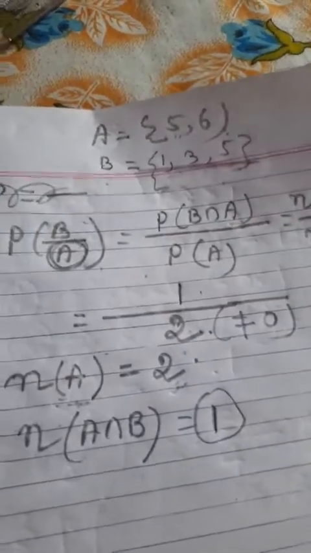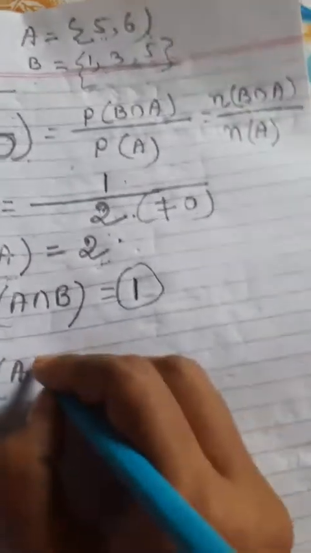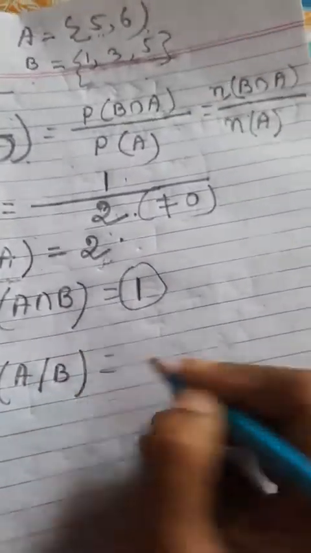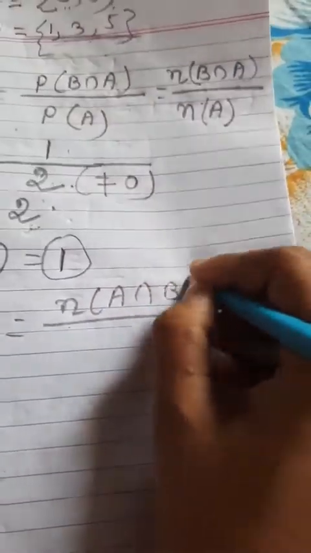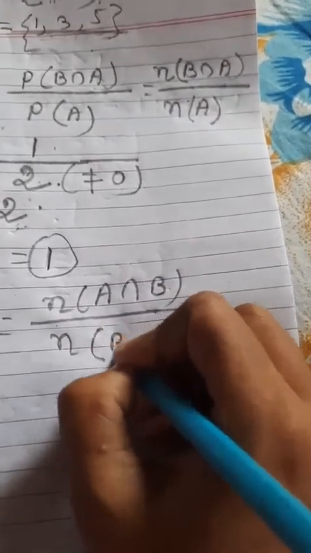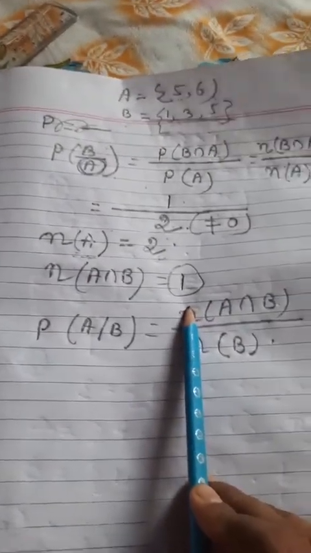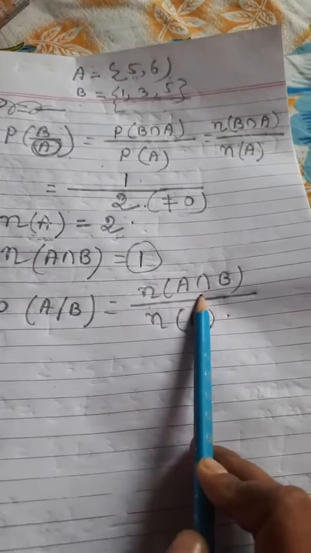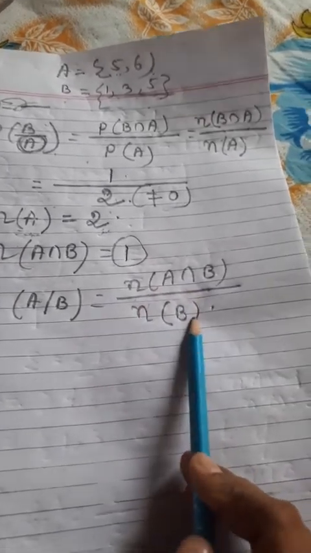Clear? I'm repeating again: the probability of A given B means the total outcomes of A intersection B by the outcomes of your sample space, that means B. That means the number of outcomes favorable to A intersection B by the number of outcomes favorable to B. Clear to you?